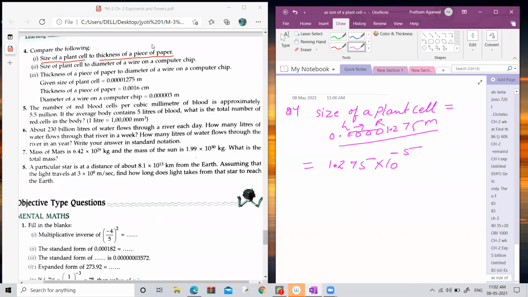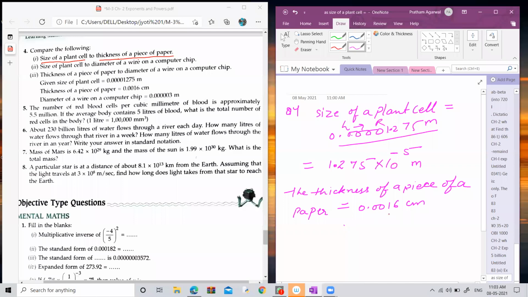Now let's come to know the thickness of a piece of paper. So the thickness of a piece of paper equals 0.0016 centimeter. Okay, the plant cell size is in meter, and this one is in centimeter. So how can we write it in the standard form?